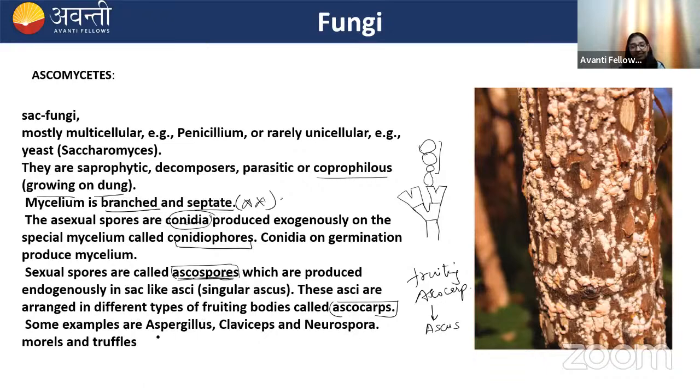Remember the examples. Example of every class of fungi is very important. Ascomycetes includes Aspergillus, Claviceps, Neurospora. Neurospora is generally used for biochemical and genetic work. Okay, remember Neurospora. Morels and truffles are also present. Remember that morels and truffles are edible fungi. That means you can eat them.